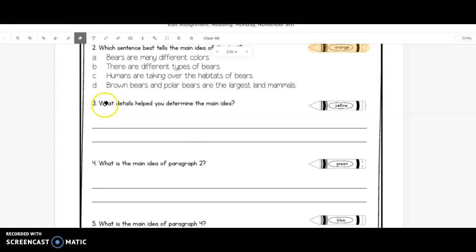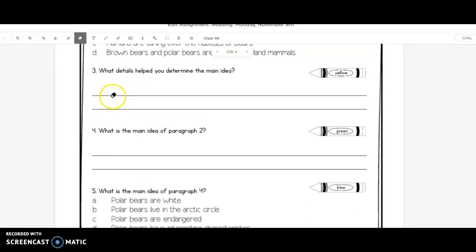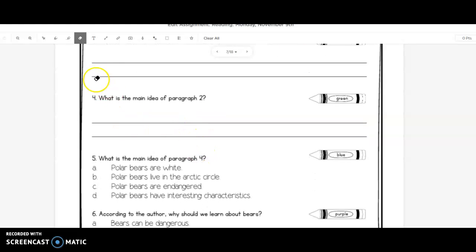Number C, I want you to choose one detail that supports there are different types of bears. You can talk about one type they used in the story. Remember, you can look at the topic sentences in the paragraphs to help you find a detail. Now we're going to zoom in and look at one specific paragraph, paragraph 2.